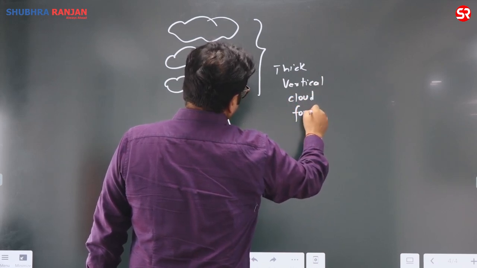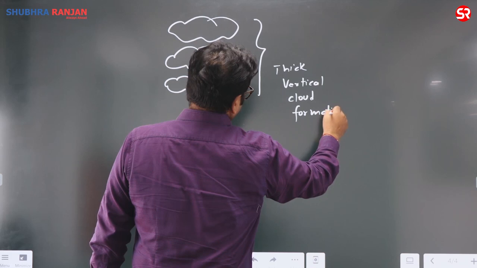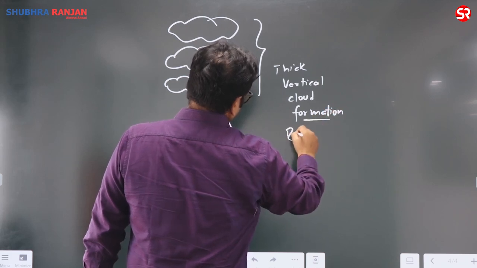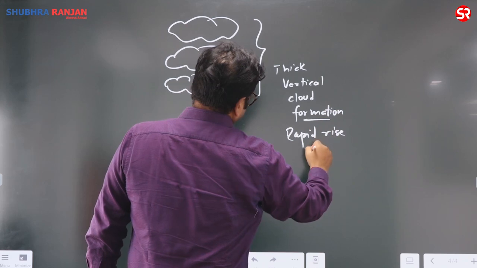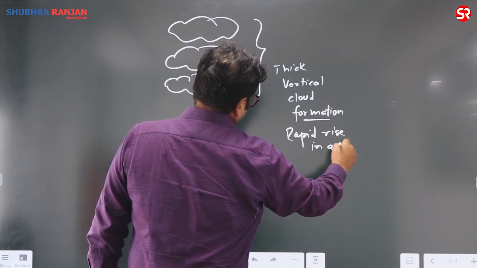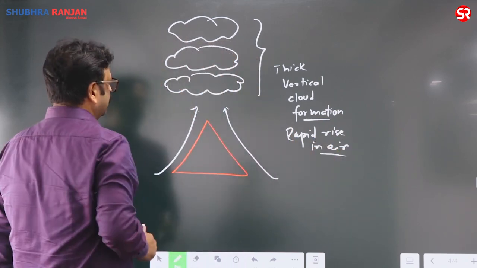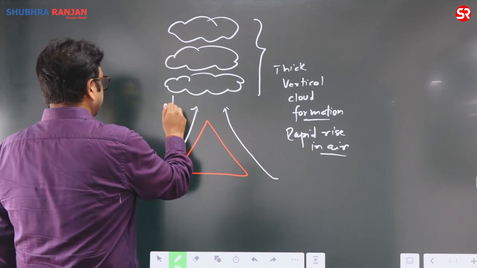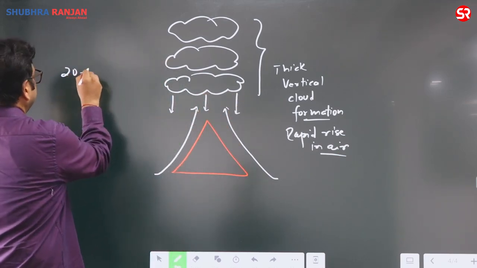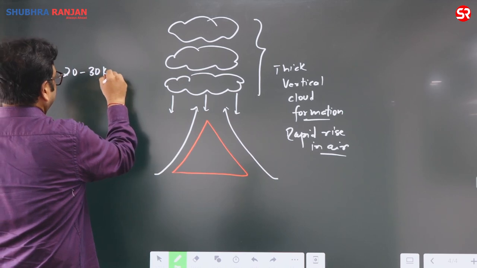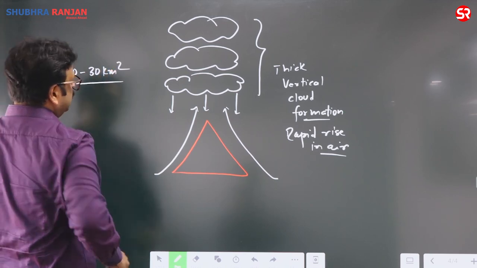Thick vertical cloud formation because of rapid rise in air. So what happens? This rain-bearing cloud starts raining over a very small area of say 20 to 30 square kilometers.